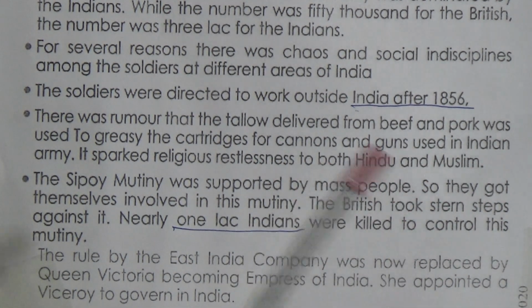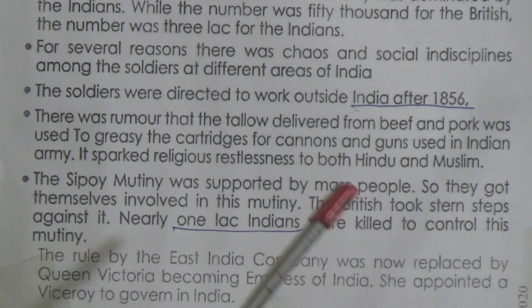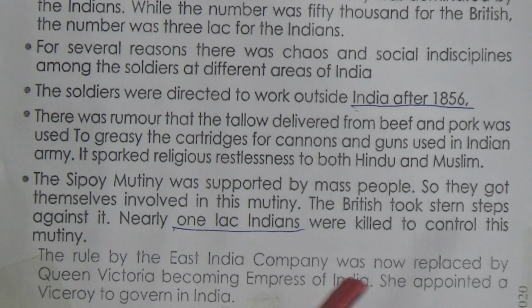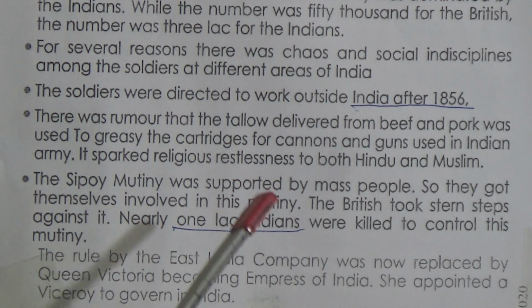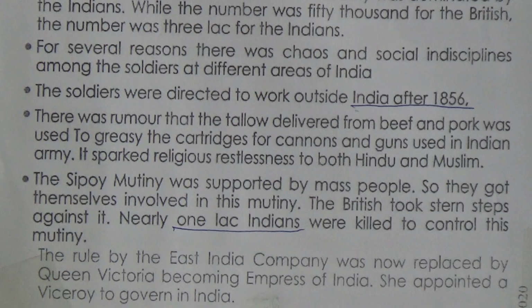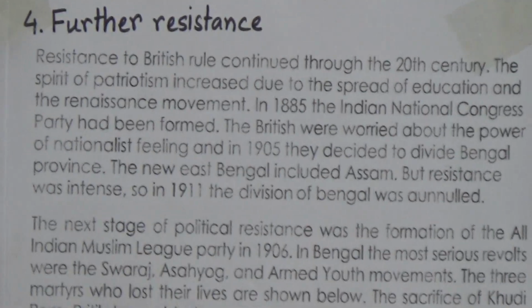But it's not possible for her to come to this part of this world, and that's why she appointed a viceroy to govern India. And for the memory of the executed soldiers, a memorial was built in the Bahadur Shah Park. It was given in your book in page number 19. You can see it. I mean, in 1957, after 100 years.